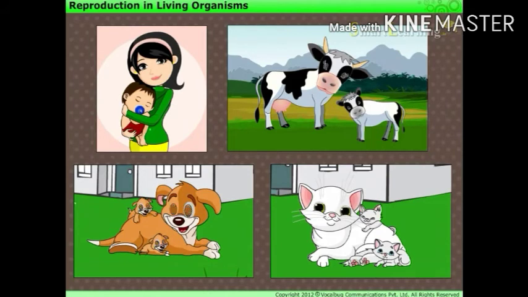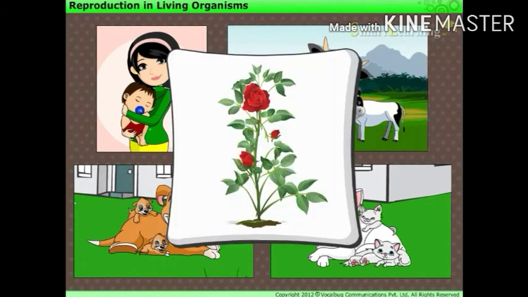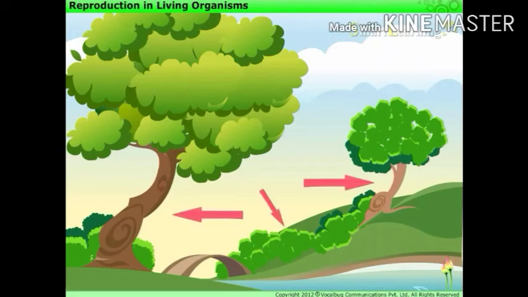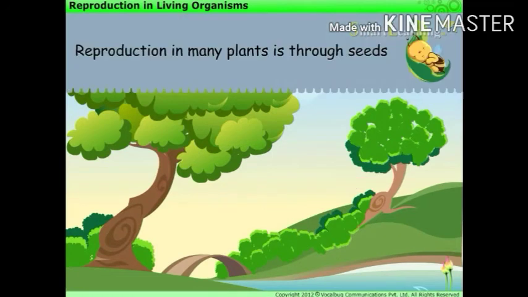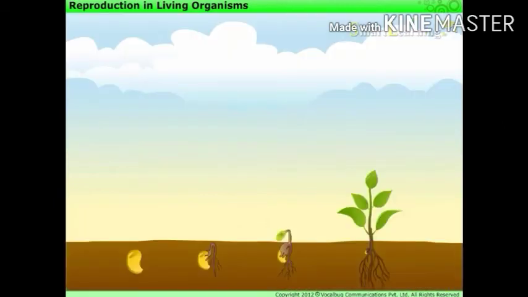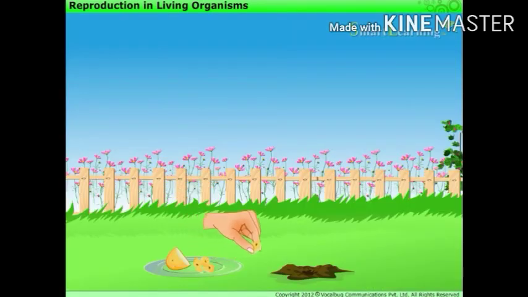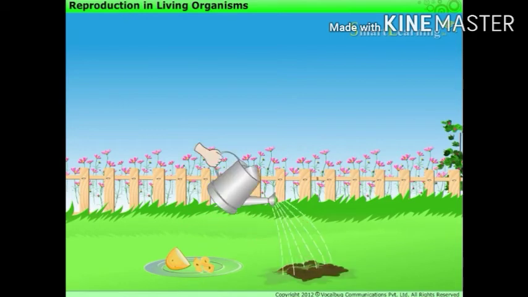Do you know that plants also reproduce? Like animals, the mode of reproduction differs from plant to plant. Reproduction in many plants is through seeds. Plants produce seeds, which germinate and grow into new plants. Note that some plants also reproduce through parts other than seeds. For example, a part of a potato with a bud grows into a new plant.